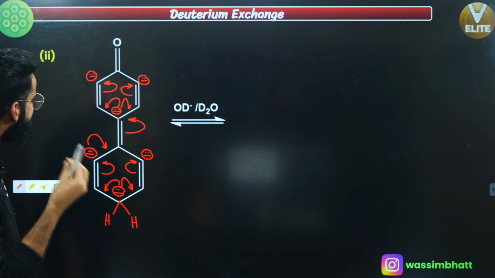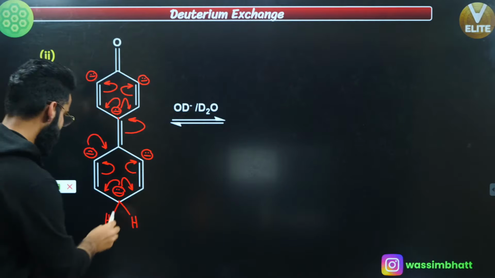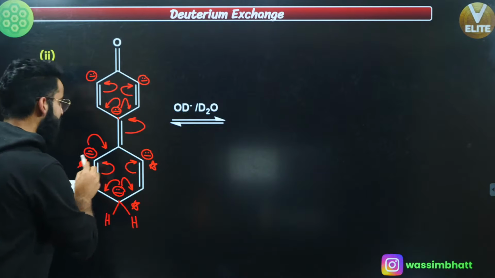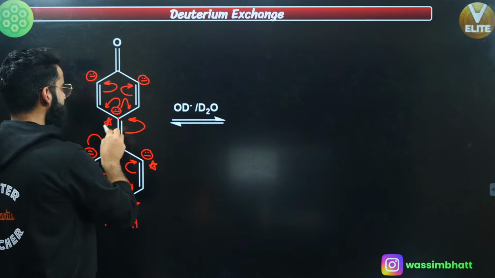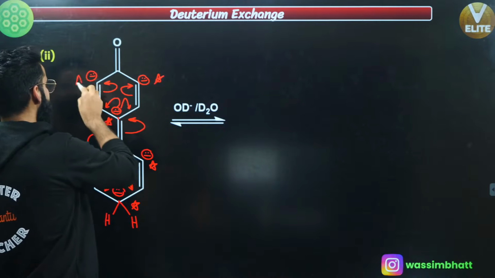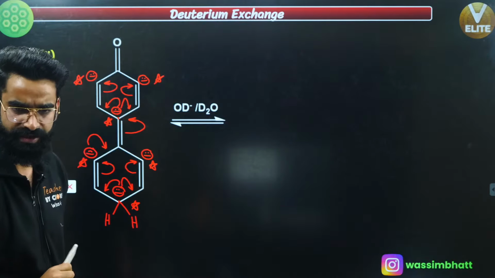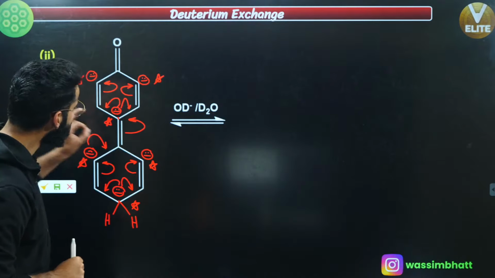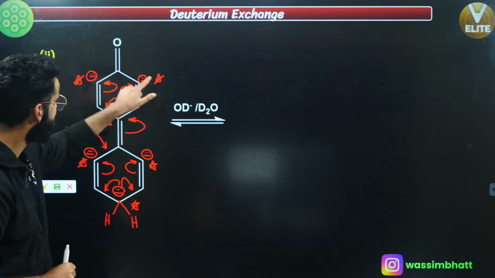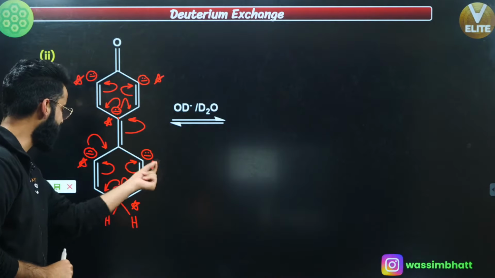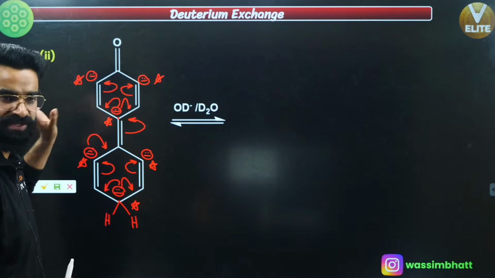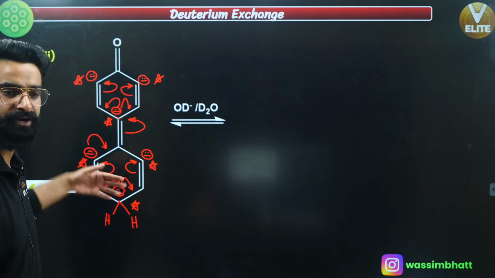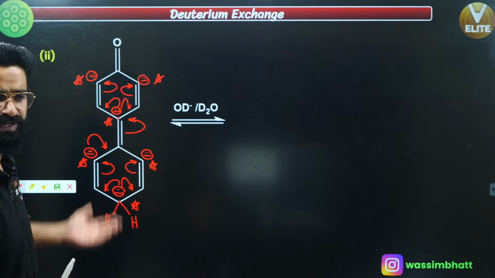Now which carbon atoms are there which got the negative charge? See, this carbon atom, this one, this one, this one, this one, this one. All these carbon atoms got the negative charge. Now people, what is going to happen? Understand. You're going to remove all the hydrogens, all these starred hydrogens, where I gave the star sign, which are attached to the carbons containing the negative charge, and you're going to replace those hydrogens by these deuteriums.